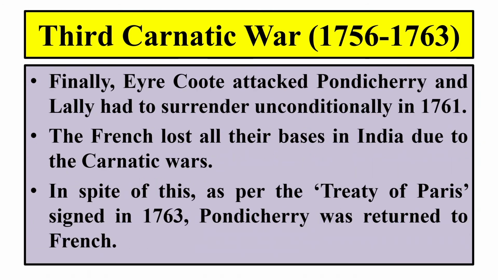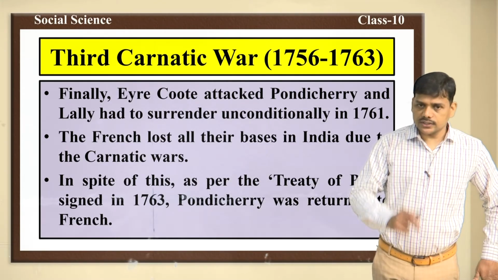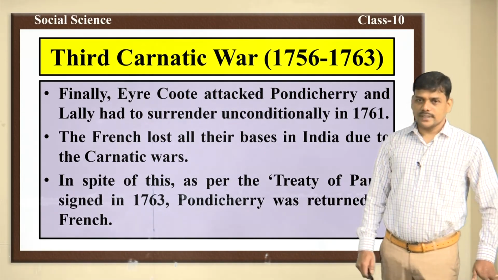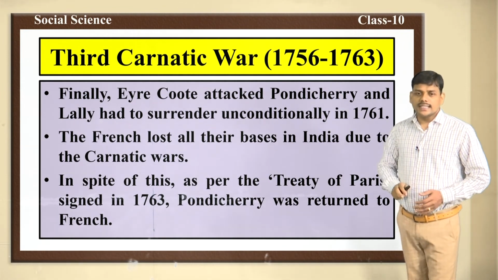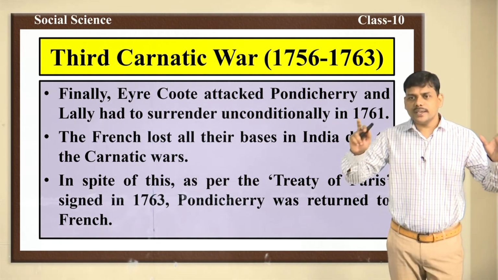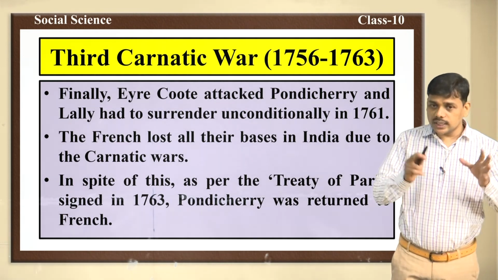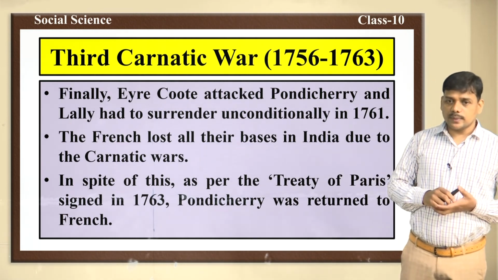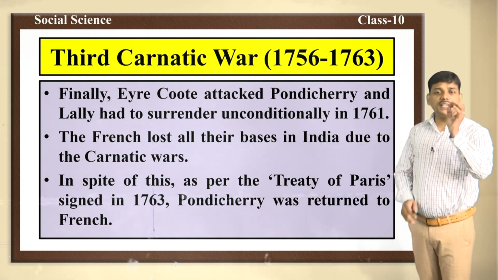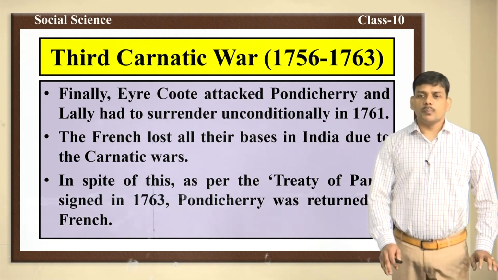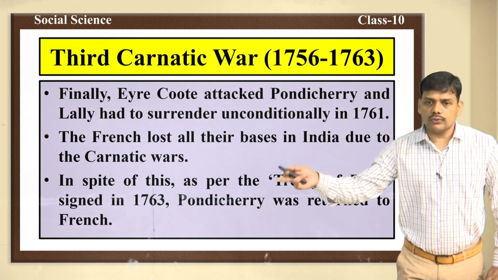After that, Sir Eyre Coote attacked Pondicherry, and Count de Lally had to surrender unconditionally in the year 1761. By the end of the Third Carnatic War, the French lost all their bases in India. In spite of this, as per the Treaty of Paris, signed in the year 1763, Pondicherry was returned to the French.